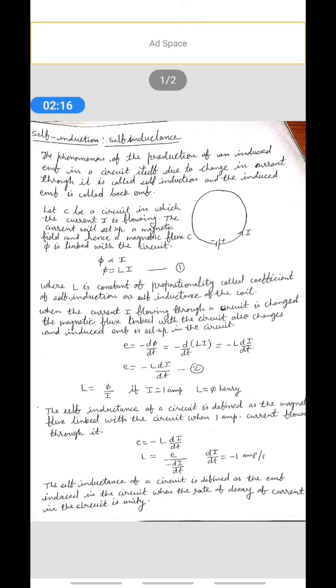When the current I flowing through a circuit is changed, the magnetic flux linked with the circuit also changes, and an induced EMF is set up in the circuit.